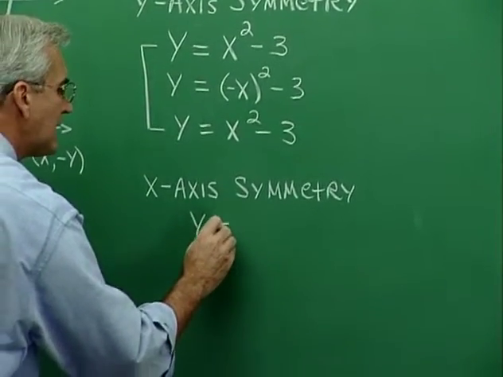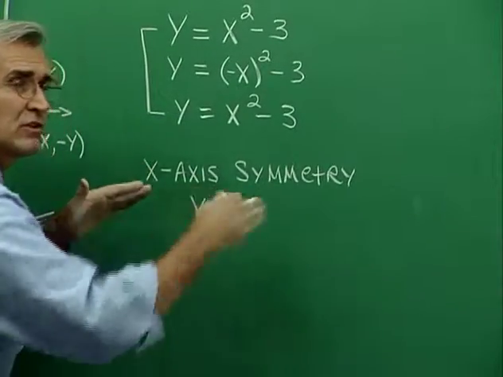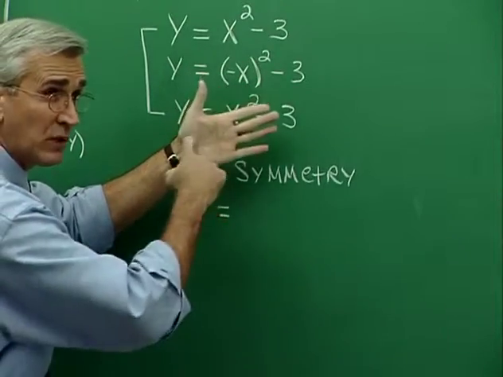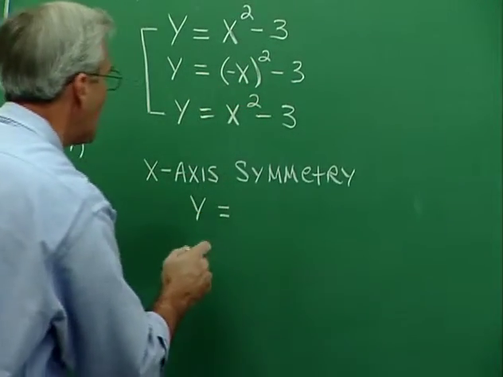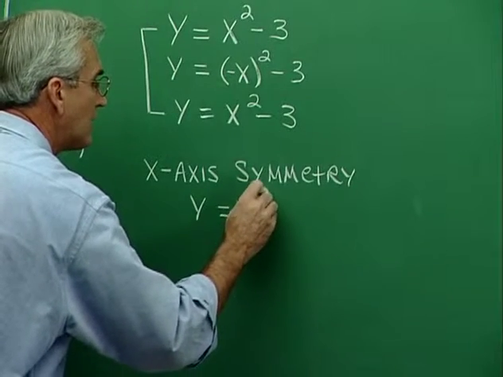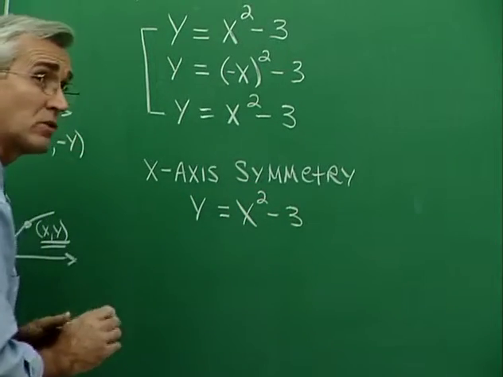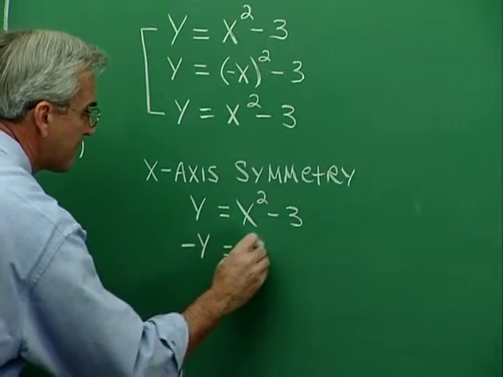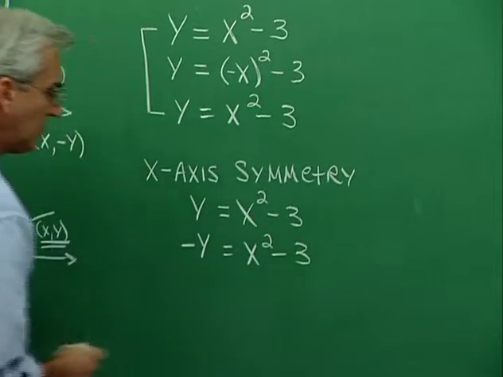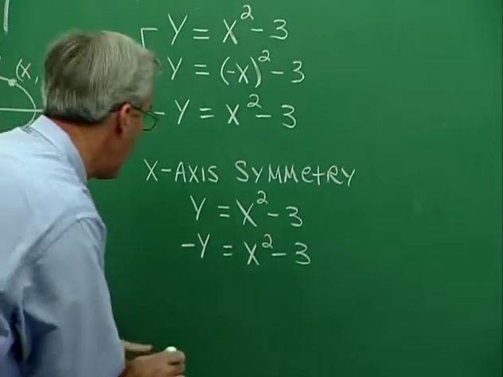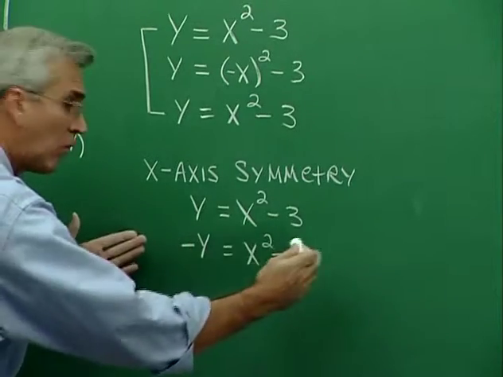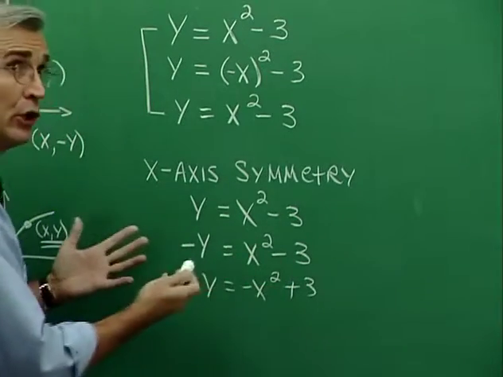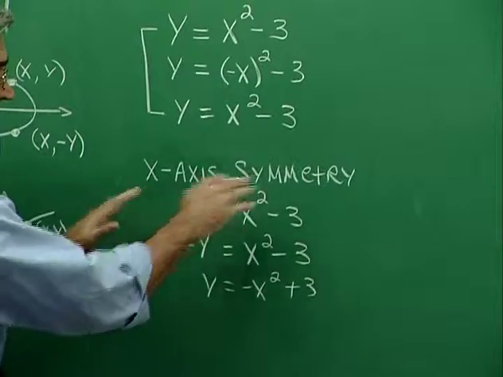Well, let's see. That was the idea. That was that folding, this x-axis symmetry, folding in the x-axis. That was where that xy point becomes x, negative y. So it is the case that if we have this kind of symmetry, then y can be replaced with negative y, and we'll have an equivalent equation. So replace y with negative y. And do we have an equivalent equation? Can we manipulate to an equivalent equation? Well, if we multiplied through by negative 1, we would have y equals negative x squared plus 3. Are these the same thing? No. Therefore, we don't have x-axis symmetry.